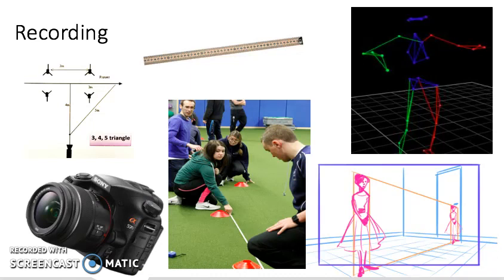Having the camera at different angles can skew the perspective. This is known as perspective error, which can lead to false conclusions being drawn. It is when a person or object appears to be changing in length when it moves out of the calibrated plane. Taking shots from different angles is best so that the motion can be seen from a range of perspectives, meaning greater detail can be observed, whilst only having one perspective can mean that important aspects of a motion are missed or misinterpreted due to not being able to see the whole person properly.